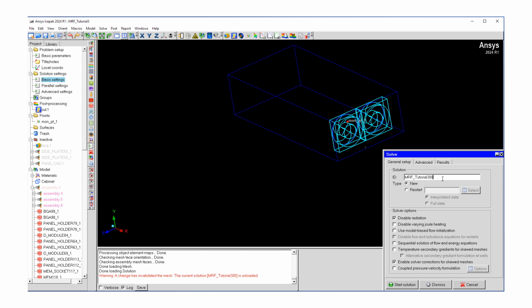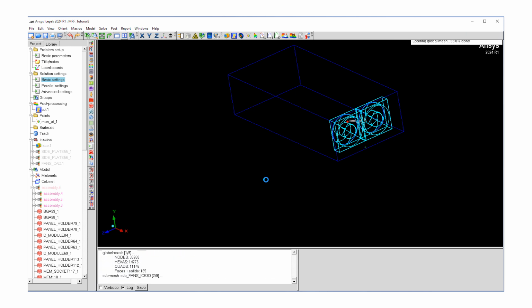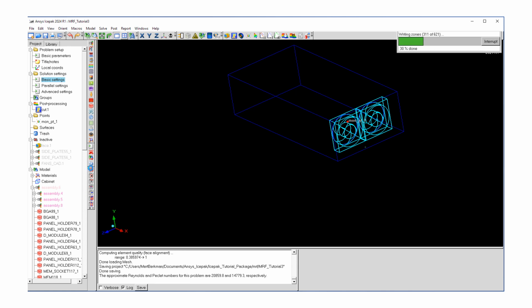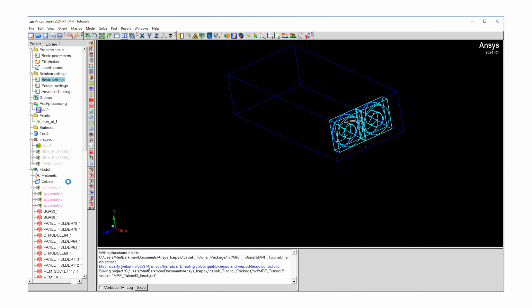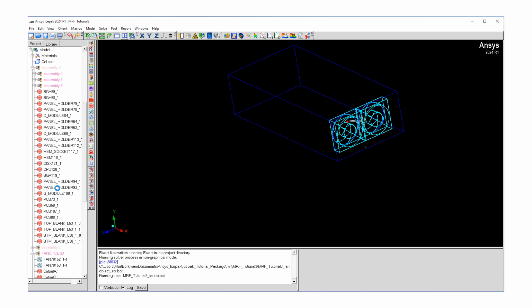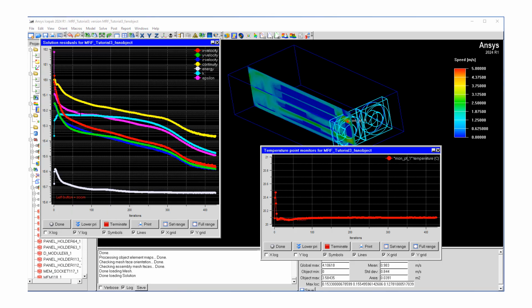Let's give this a different ID. Let's call this fan object, and then just start the solution. So it's doing remeshing, and then it's going to submit the job and execute the model. So now it looks like we have a converged solution.